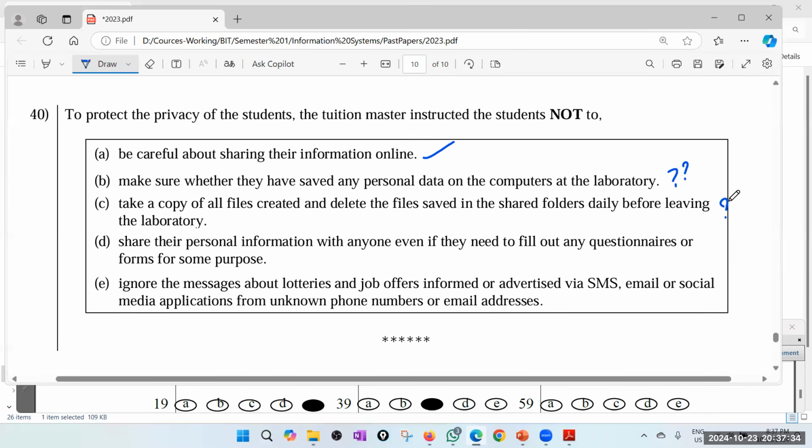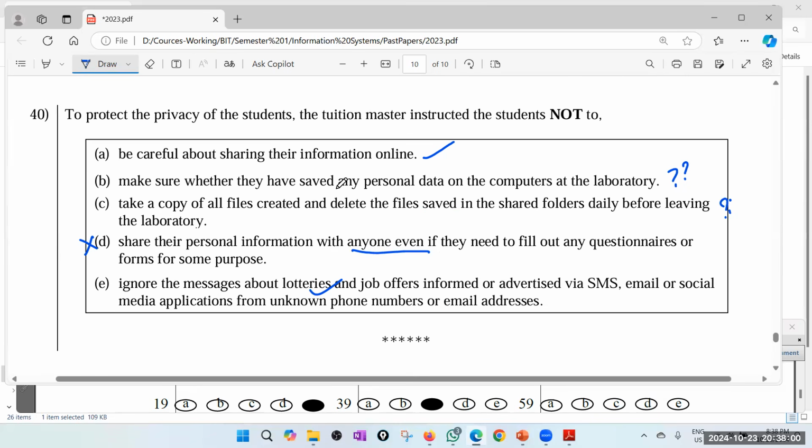I'm not very sure about that. Share their personal information with anyone, even if they need to fill out any questionnaire or forms for some purpose. That is a bad thing, right? Share their personal information with anyone. I think that is bad. Ignore the messages about lotteries. Yes, that is correct. Like these are phishing.